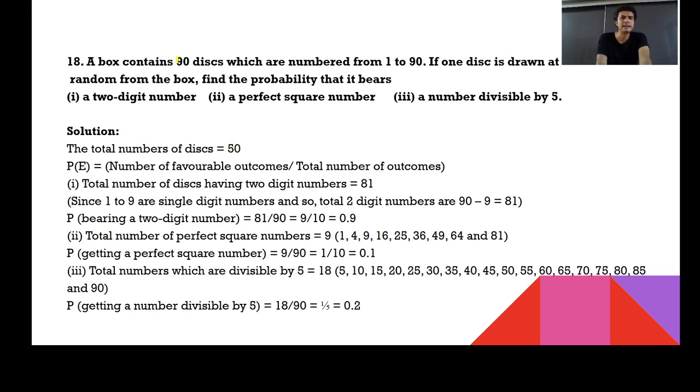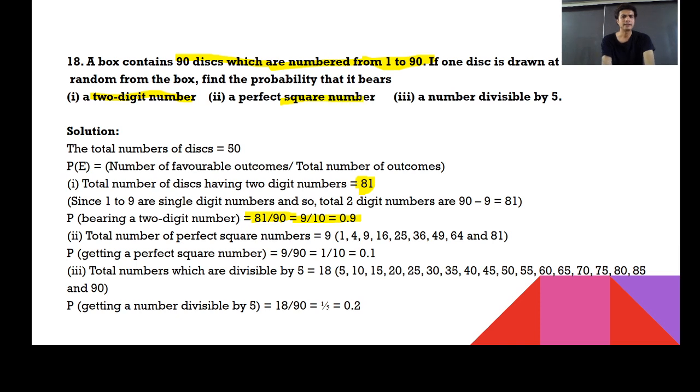A box contains 90 discs which are numbered from 1 to 90. So in total, how many discs do we have? 90. If one disc is drawn at random from the box, find the probability. It is 90, it is not 50. It's a 2-digit number. So let us find out how many 2-digit numbers are there between 1 to 90. Total 90 numbers are there. Let us count how many 1-digit numbers there are: 1, 2, 3, 4, 5, 6, 7, 8, 9. So from 90, let me remove 9. The answer could be 81. And this probability could be 81 upon 90, which gives you 9 upon 10, and that is 0.9.